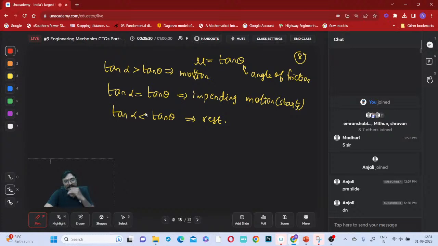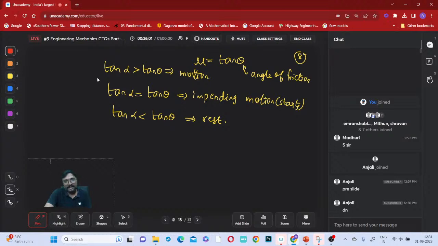So whenever that inclined angle is more than the angle of repose, obviously what is it you can say? Motion will happen. You have to tell me. Done this?